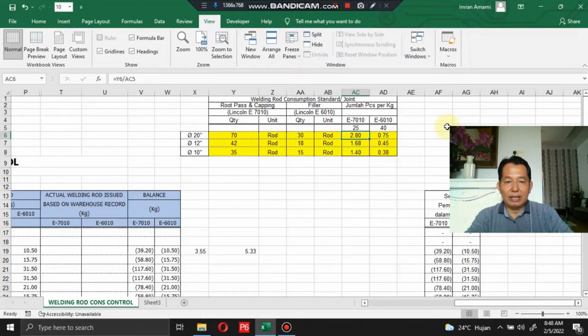The section shows the total in kilograms: Lincoln E7010 has 25 rods in 1 kilo, and Lincoln E6010 contains 40 rods for each kilogram.